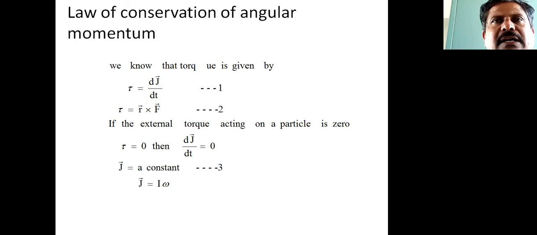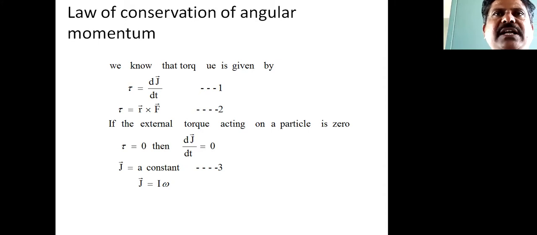Or you can write it in the reverse direction: the total angular momentum of a system of particles, or a rigid body, is constant if the resultant external torque acting on the system of particles is zero. This is the statement, the principle of conservation of angular momentum.